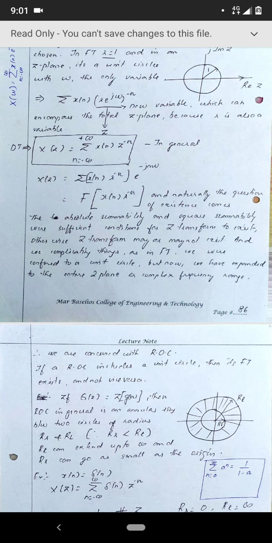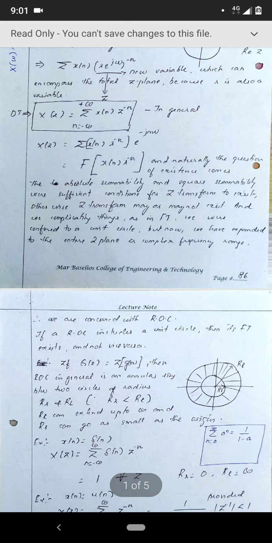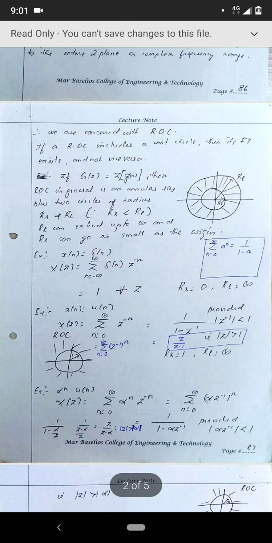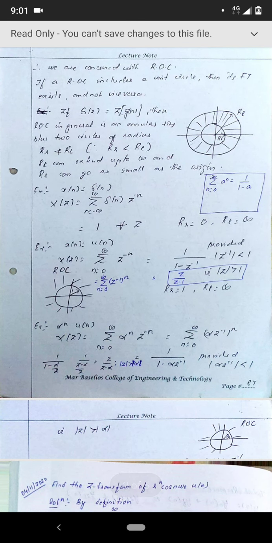That is why we always specify mod of z, the mod of the radius itself. So the region of convergence is specified here by 1, that is why we have mod of z greater than 1.